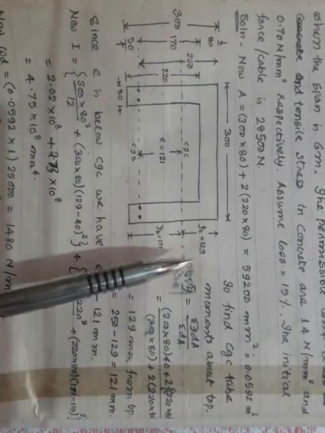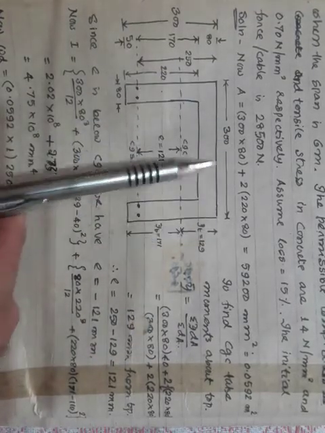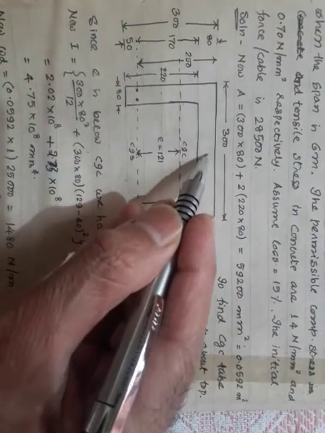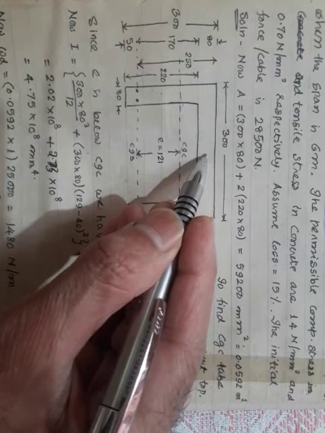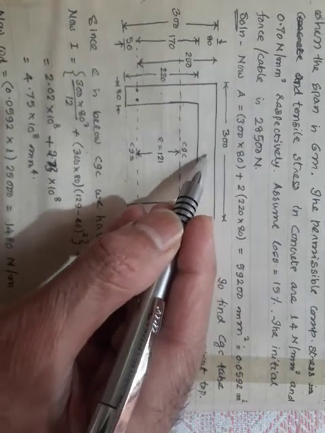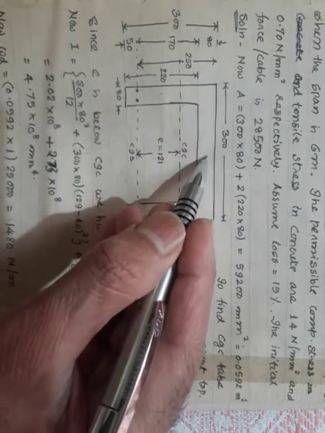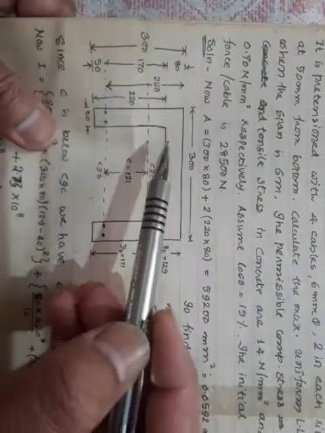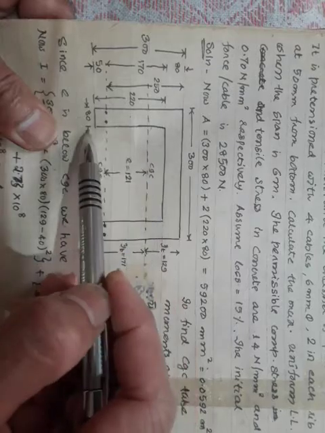So y bar is equal to, now I will write dA. dA is this 300 mm by 80 mm. This is the area, and its CG lies exactly at the center here, and the lever arm from here to the top is 40 mm, because this is 80 mm. So this lever arm is 40 mm. So 300 into 80 is the area, lever arm is 40. Similarly, coming to the web portion now, area is 220 into 80. 220 into 80.